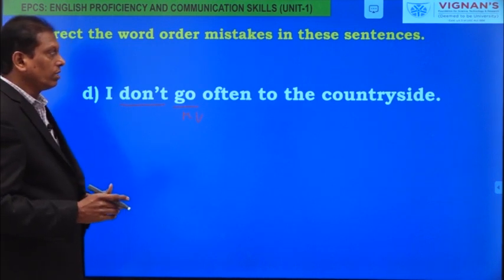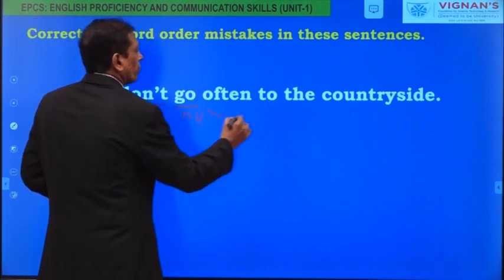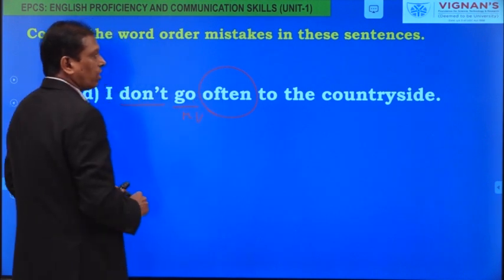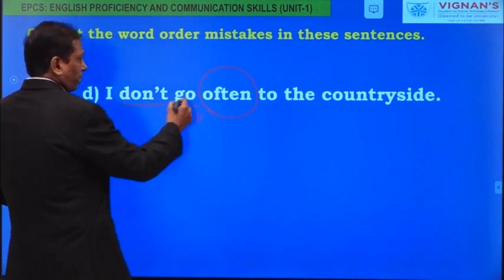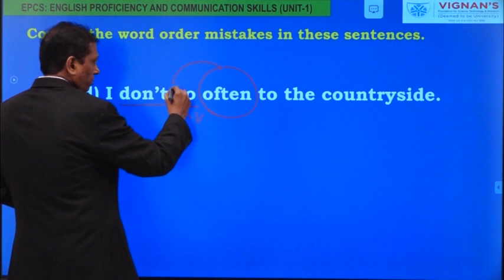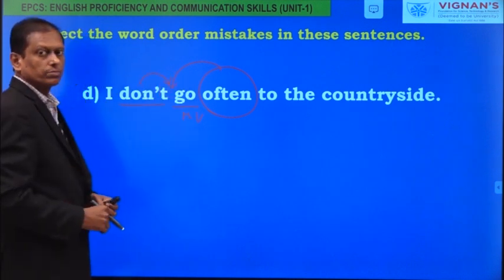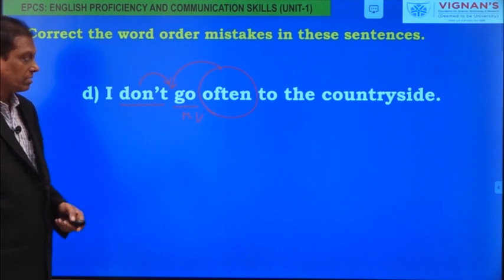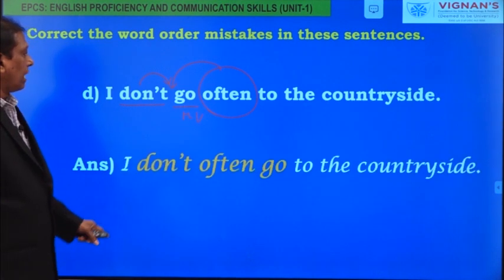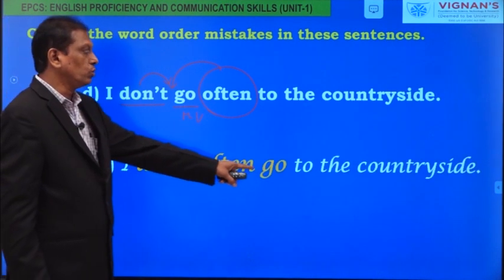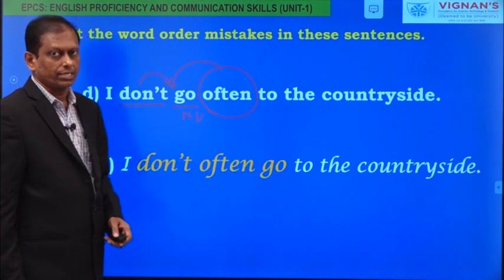And what is the rule? The frequency adverb often has to be placed before the main verb and after the helping verb. So the answer is: I don't often go to the countryside.